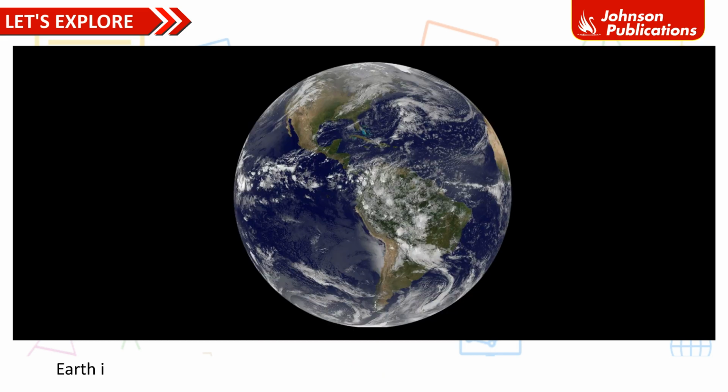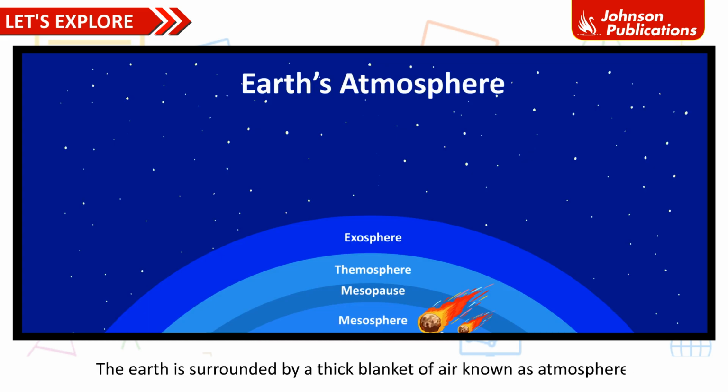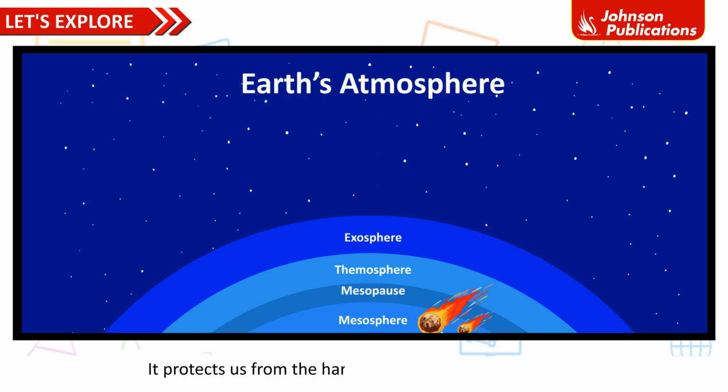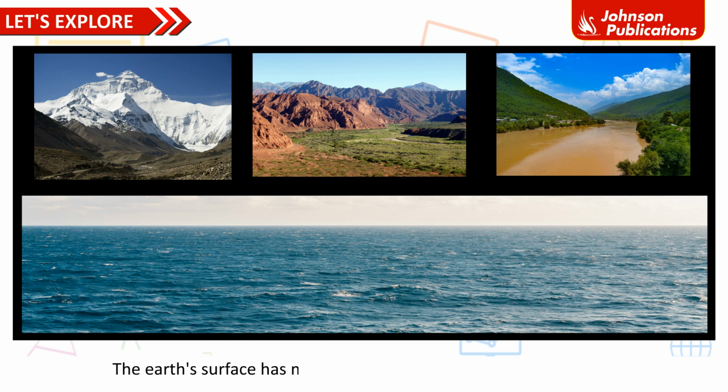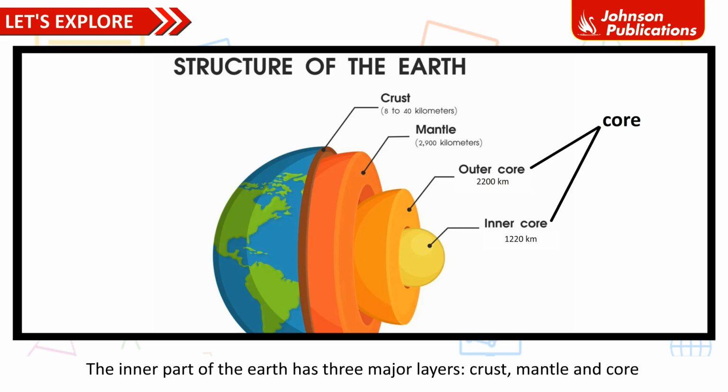Earth. Earth is the third planet from the Sun in the solar system. It has air, water and soil. The Earth is surrounded by a thick blanket of air known as atmosphere. It protects us from the harmful ultraviolet rays of the Sun. The Earth's surface has mountains, valleys, rivers, seas and oceans. The inner part of the Earth has 3 major layers: crust, mantle and core.